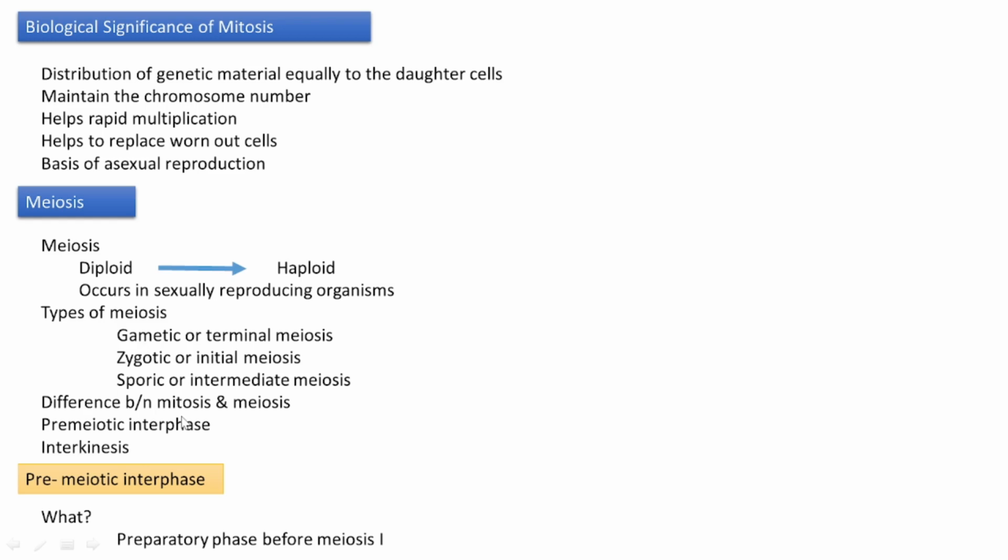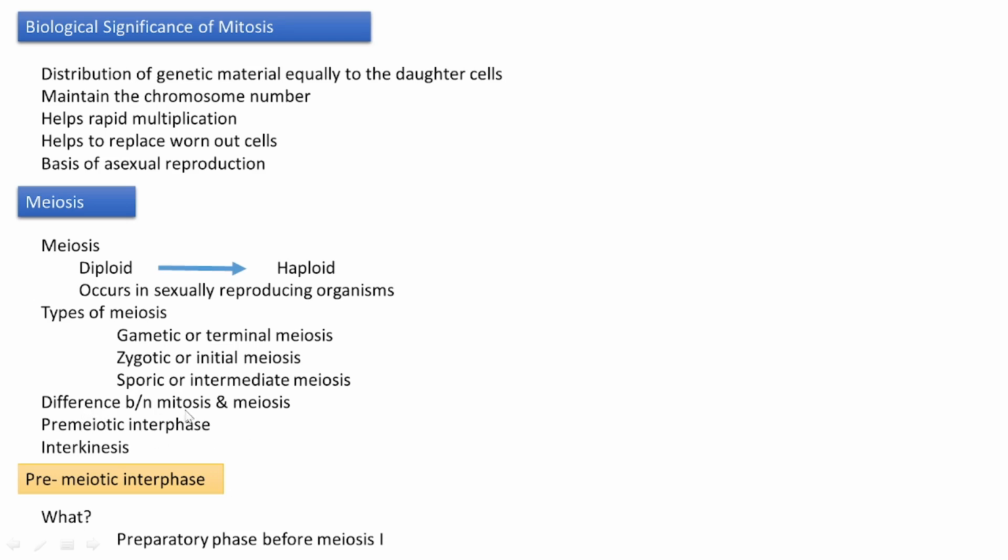In mitosis, we didn't see two successive stages; we learned only prophase, metaphase, anaphase, and telophase. But in meiosis, two successive divisions are present, meiosis 1 and meiosis 2. That is one main difference. Many other differences also exist.